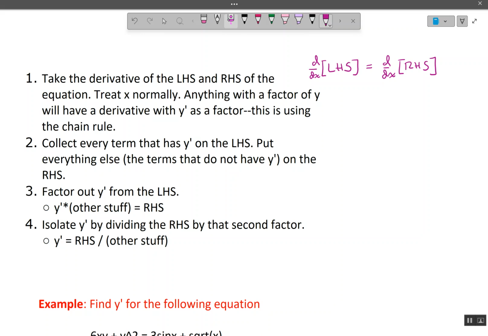We're going to treat everything involving x normally. Anything with a factor of y will have a derivative with y prime as a factor, using the chain rule. So, for example,